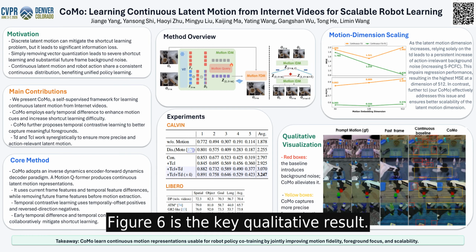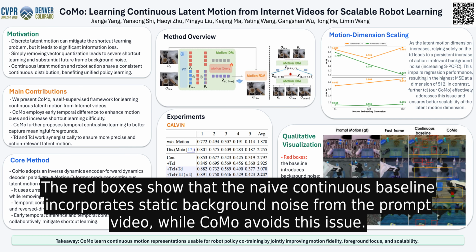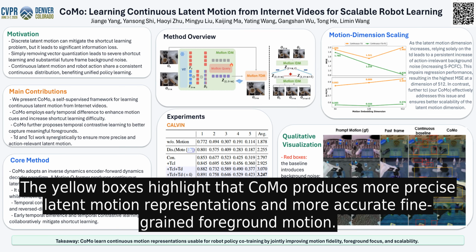Figure 6 is the key qualitative result. Given 2 frames from a prompt video, the model extracts latent motion and uses it to predict a subsequent frame in a new environment. The red boxes show that the naive continuous baseline incorporates static background noise from the prompt video, while CoMo avoids this issue. The yellow boxes highlight that CoMo produces more precise latent motion representations and more accurate fine-grained foreground motion.